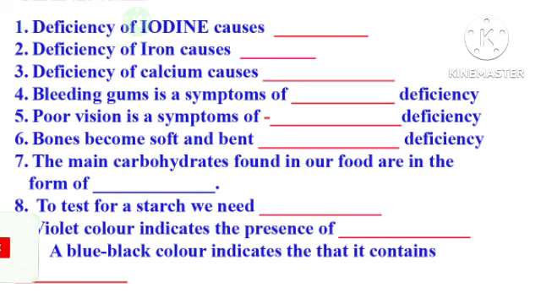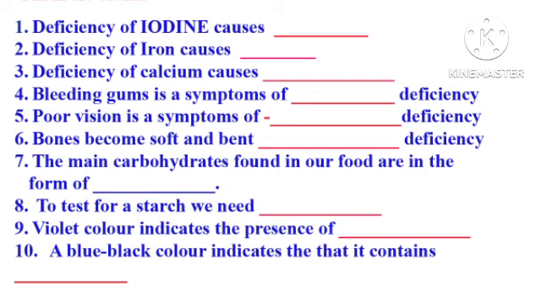Question number 7. The main carbohydrates found in our food are in the form of dash and dash. The answer is starch and sugar. 8. To test for starch, we need 2 to 3 drops of dilute iodine solution.